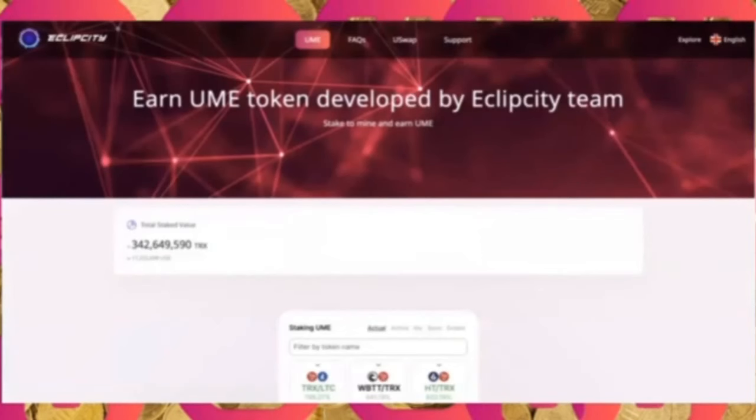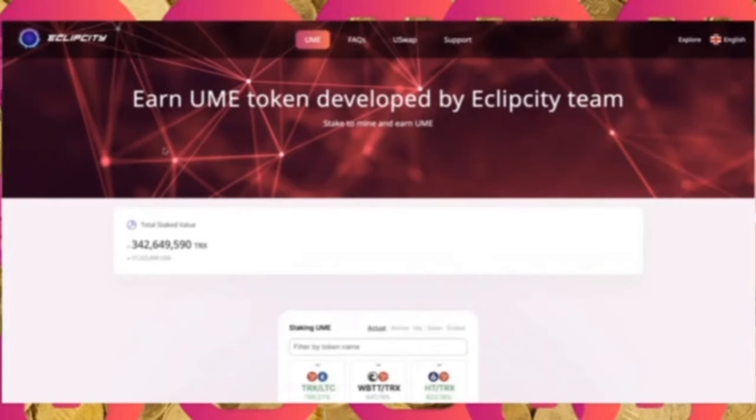Now, there's multiple other things that we can do on uswap as well. As we mentioned, UME is the proprietary governance token of uswap. Now, we launched UME Finance, which is the staking protocol of the UME token. UME has a total supply of 23 million. It can only be farmed by providing liquidity to the uswap DEX exchange.